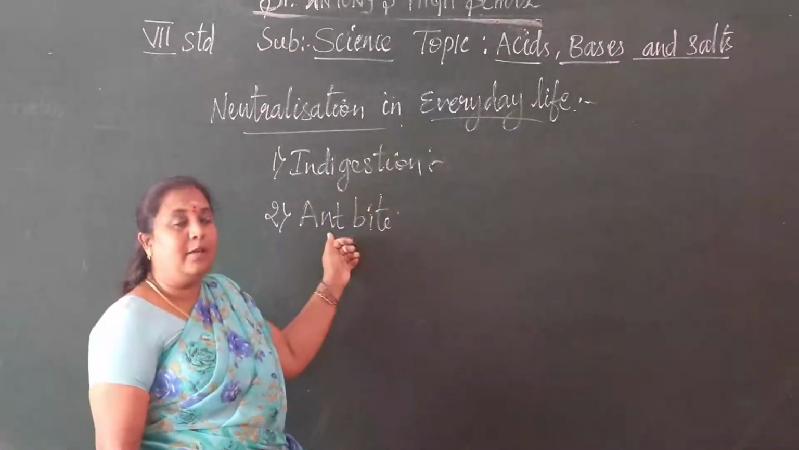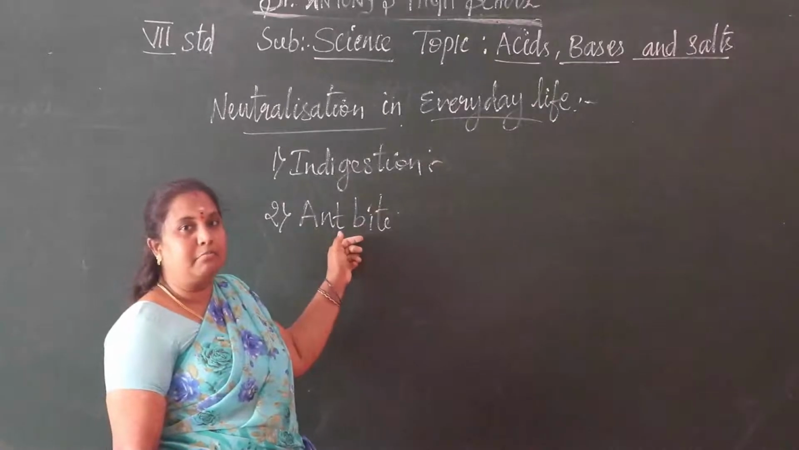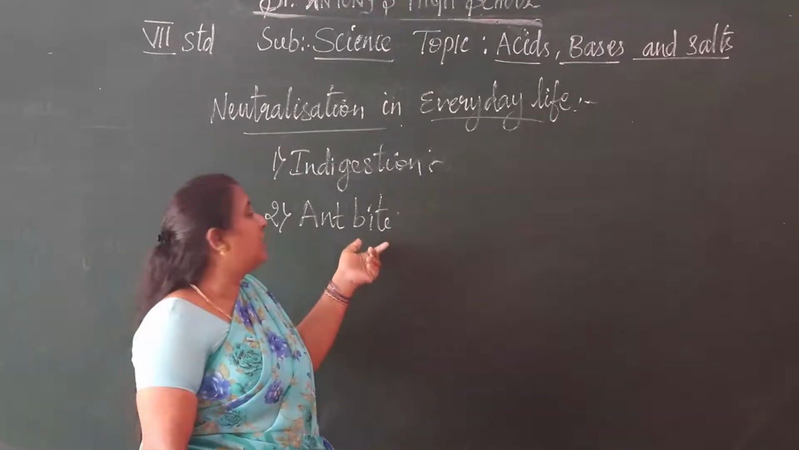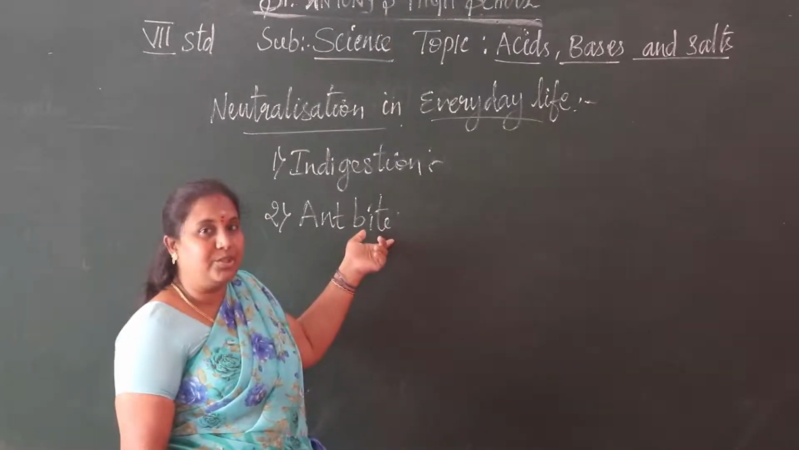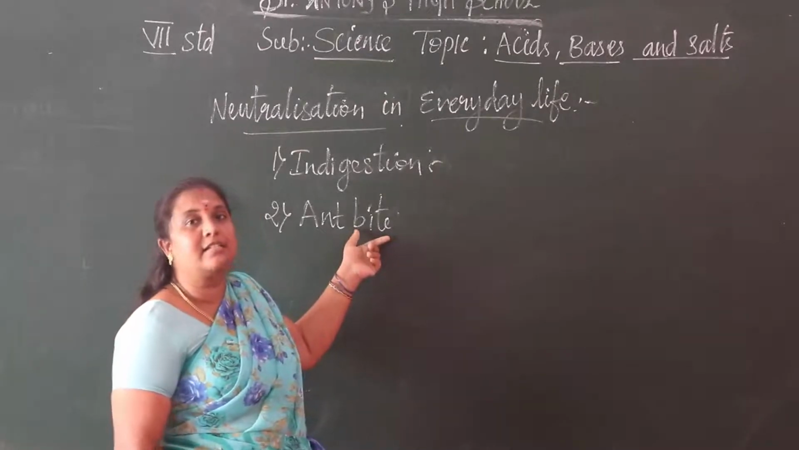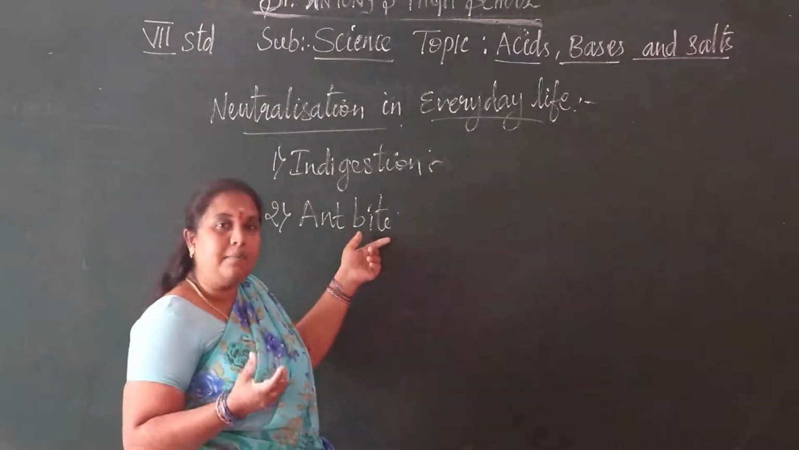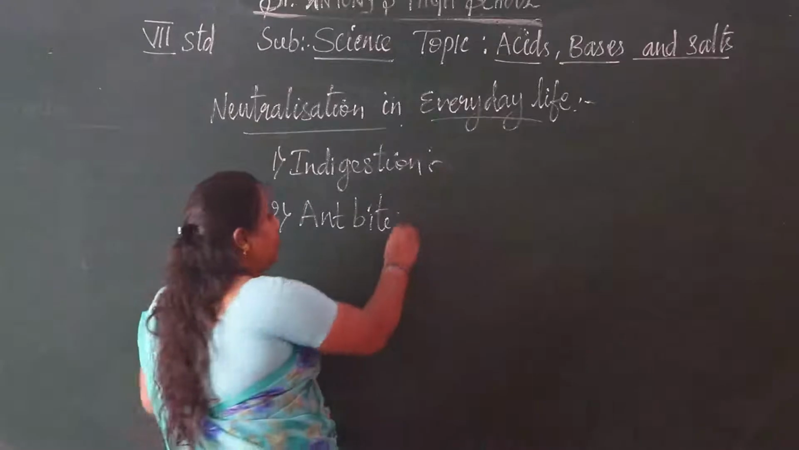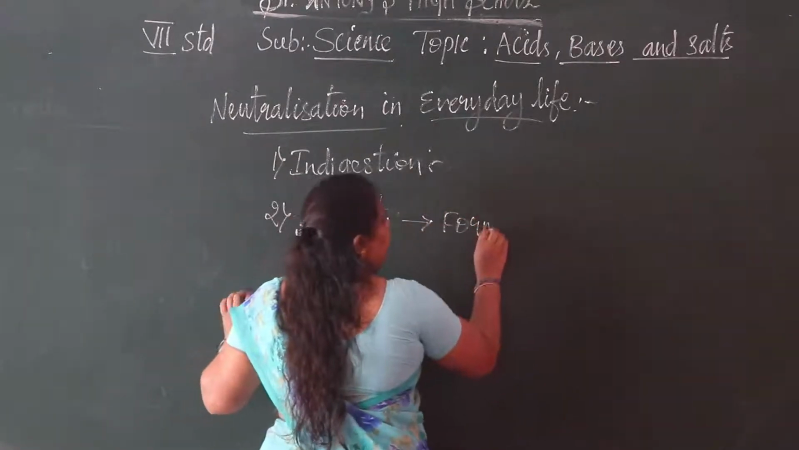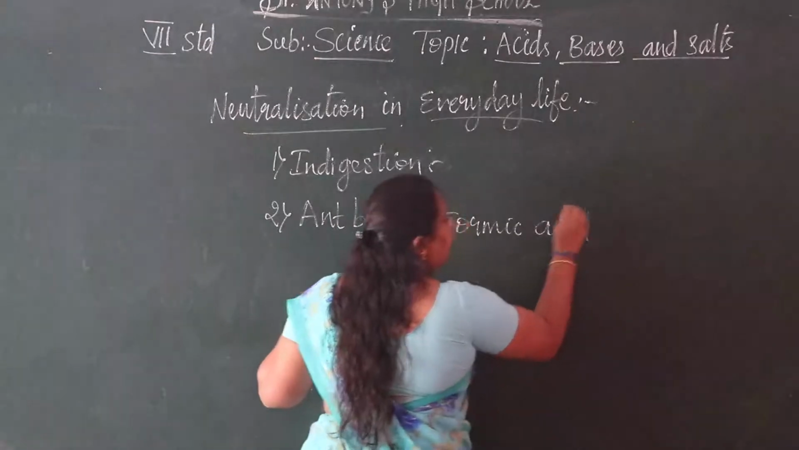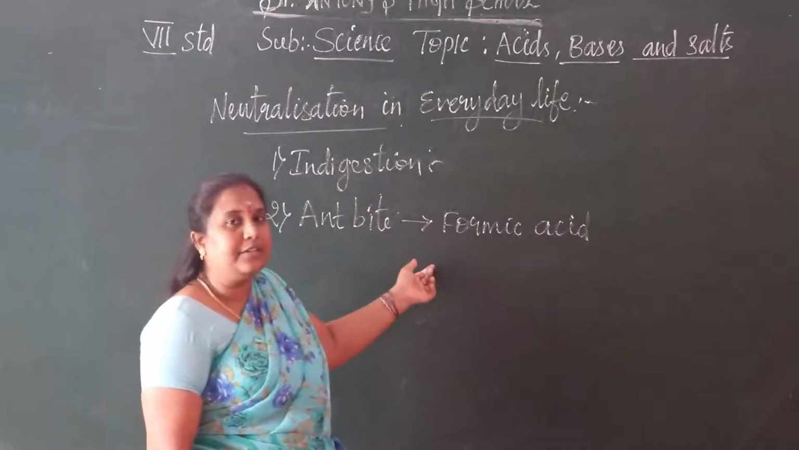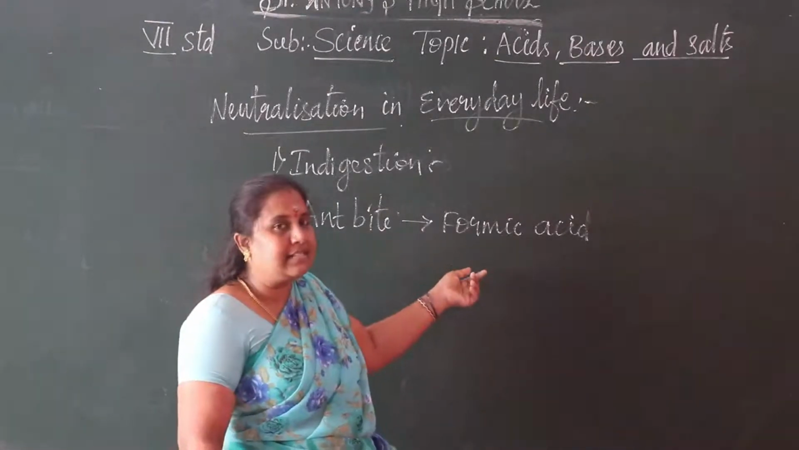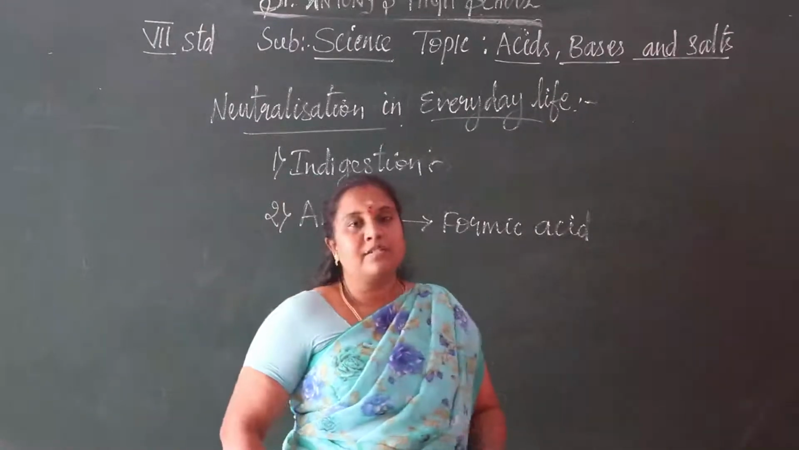Naturally we say ant bites. But really, ants are touching our skin. We could say ants are kissing our skin, and while touching, ants release some acid. What is that acid it releases on our skin? Formic acid. When this acid comes in contact with our skin, we get a burning sensation.